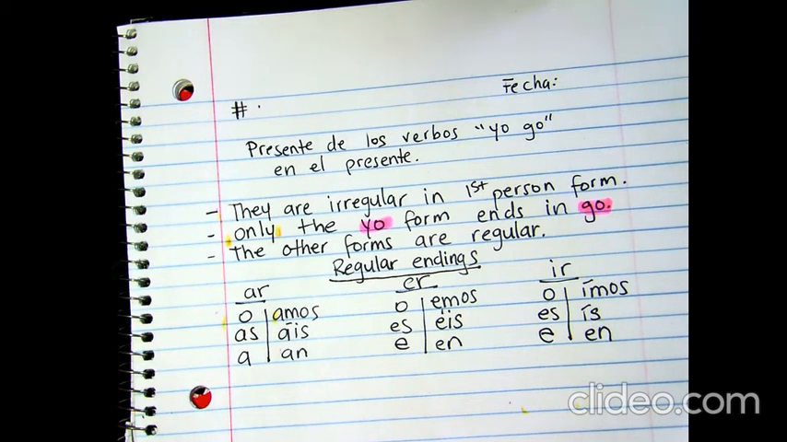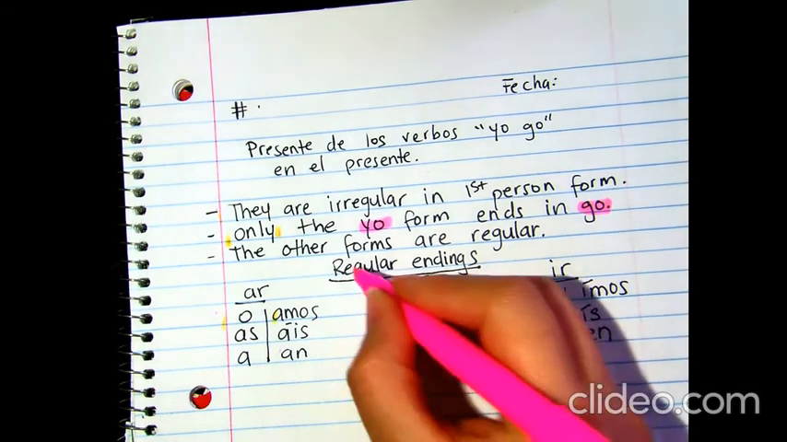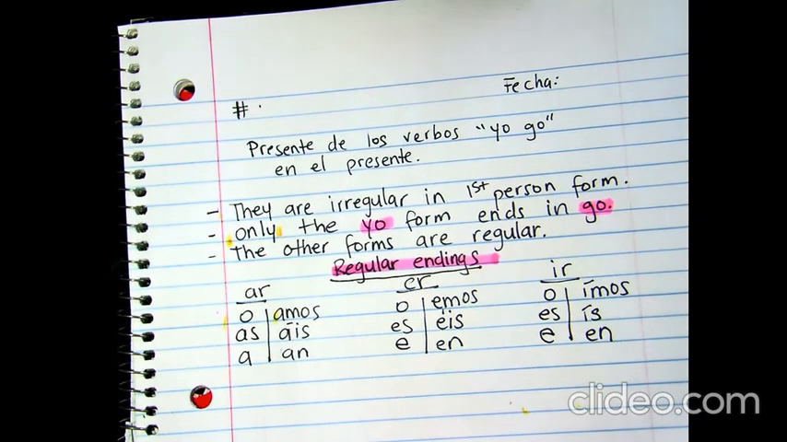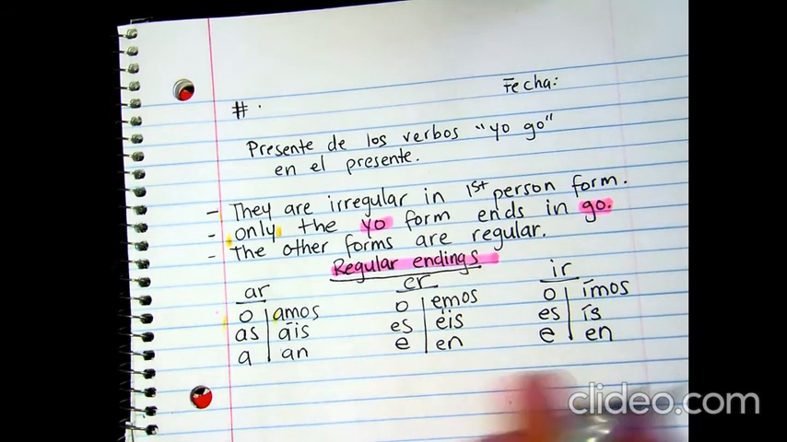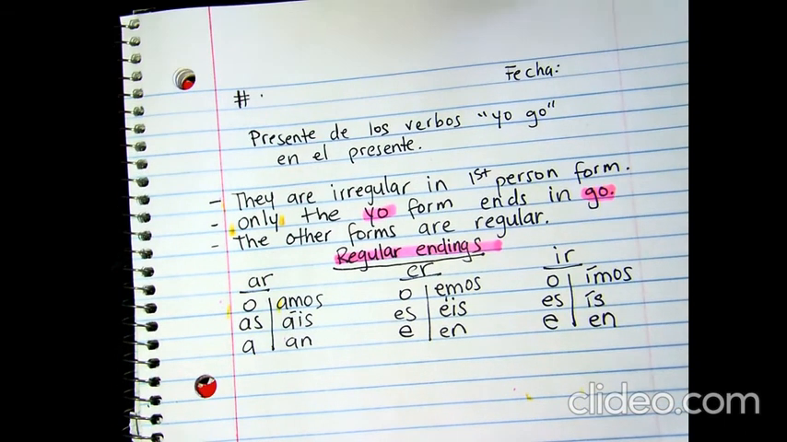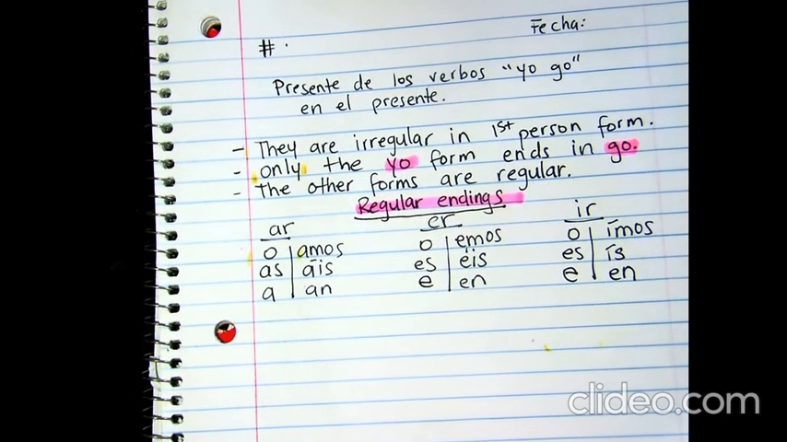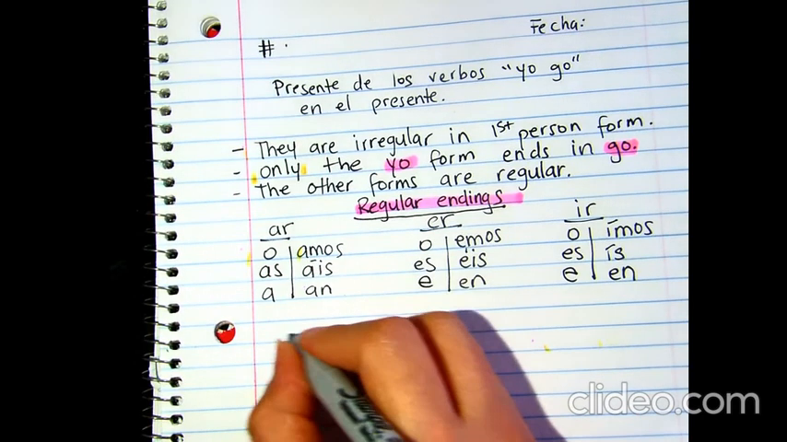Why? Because only the yo form has go. All the other forms in these verbs will have regular endings. So what that means is you drop the ending and you add one of these endings, right? Except for the yo form. All right, so these verbs have a go form in the first person.